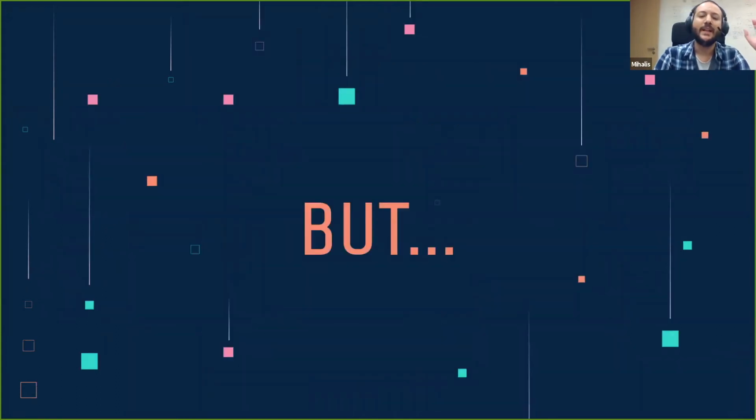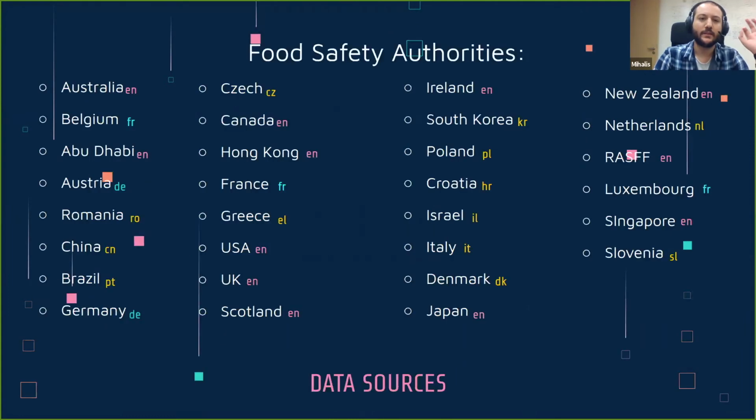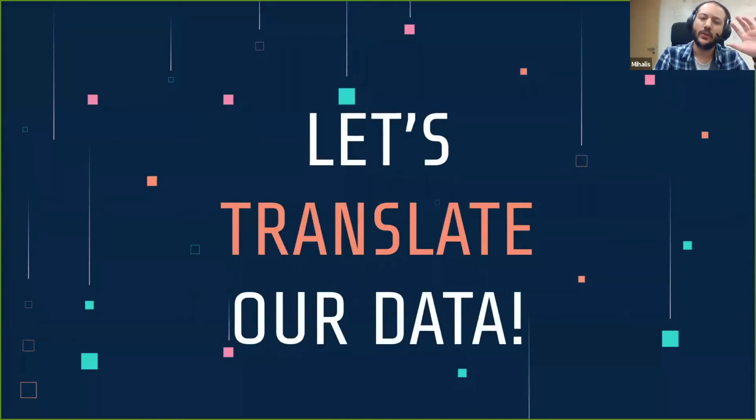However, there is a small problem here: each source is usually in the official language of the respective country. As you can see here, we have a huge variety of languages out there. Usually, it's the official language of the country that the food authority is based in. So we have to go back a bit, and in order to do the actual enrichment, we have to first translate our data.